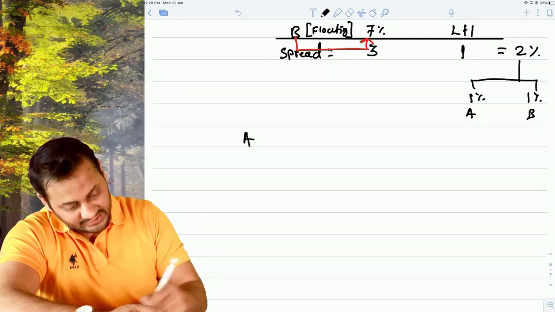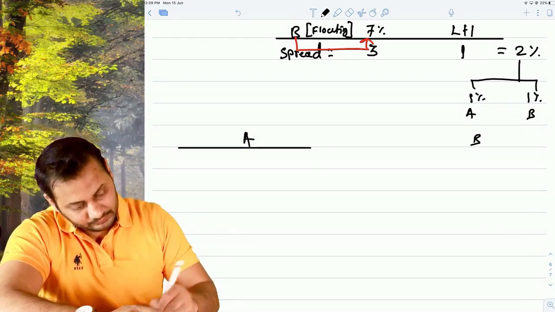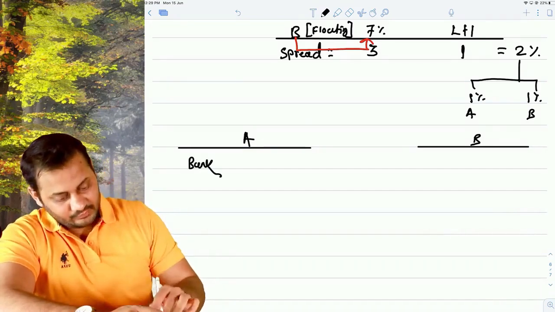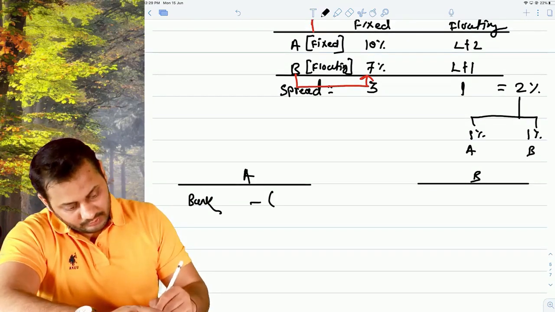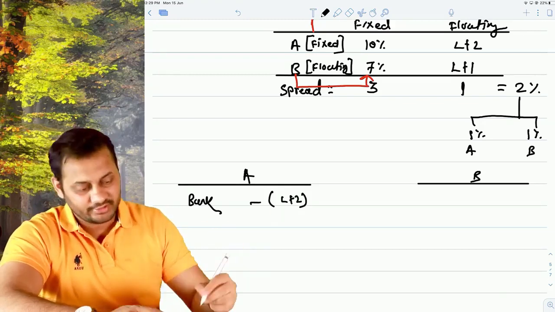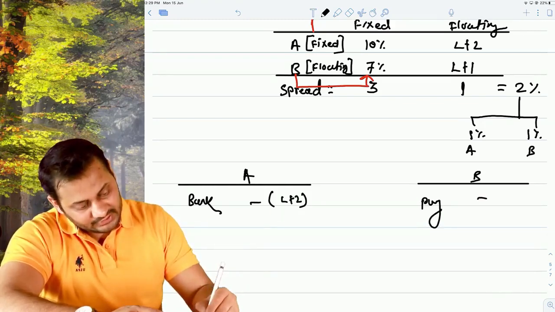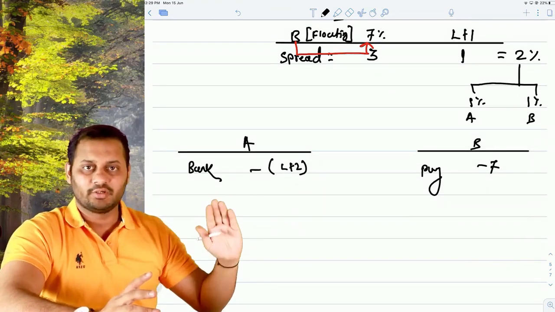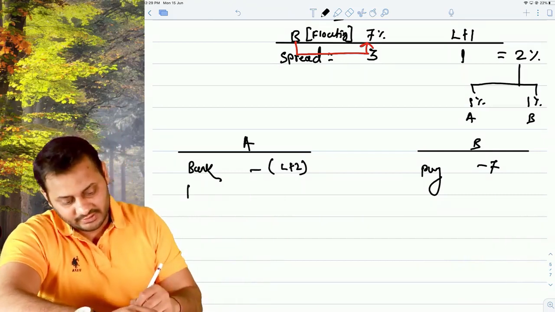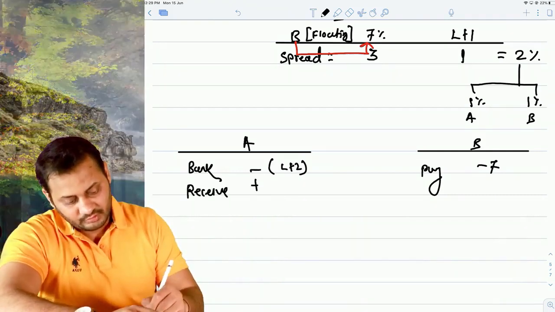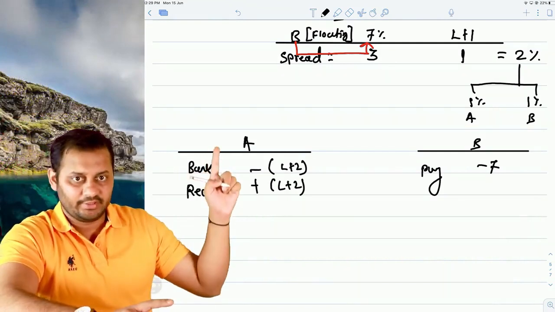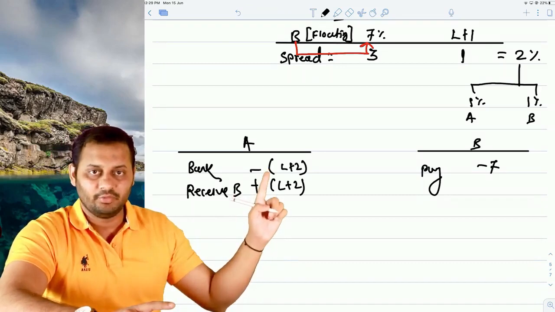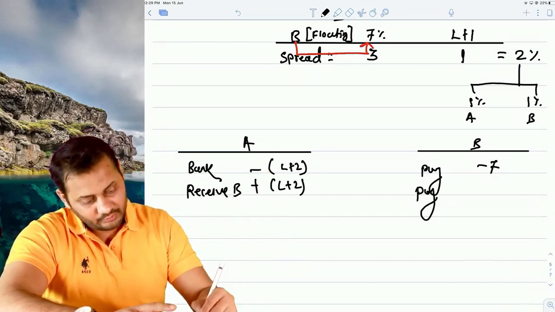Have a look. This is A, this is B. Understand, they will pay to the bank first. A will pay LIBOR plus 2% because he has taken a floating rate loan, and B will pay the fixed rate, which is 7%. Agree? Now, first thing, either 7 or LIBOR plus 2, you can exchange with each other. So I will say receive. Whatever A has paid, A will receive from B. So B will pay this much amount to A. So B will pay him LIBOR plus 2.